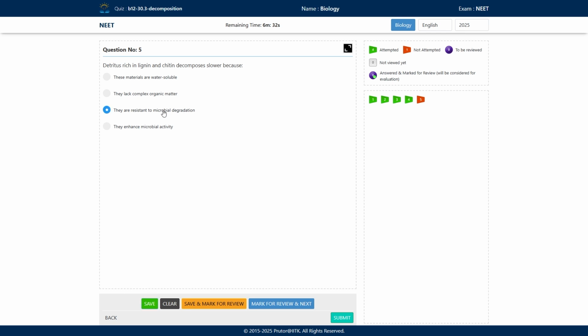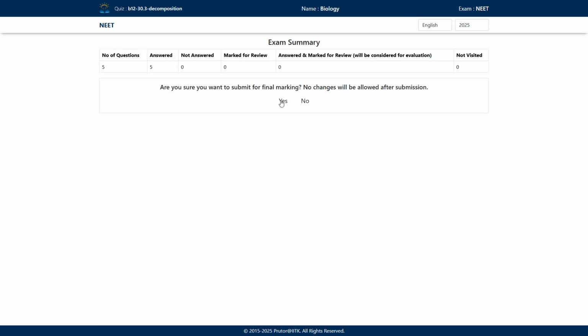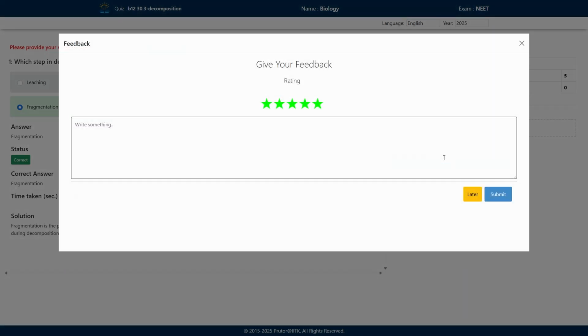Option C is the correct answer: they are resistant to microbial degradation. The compounds lignin and chitin are very hard to degrade because they are resistant to microbial degradation. So if the content of lignin and chitin is higher in the detritus, then the rate of decomposition will be slow. With this, we have discussed the DPP as well.